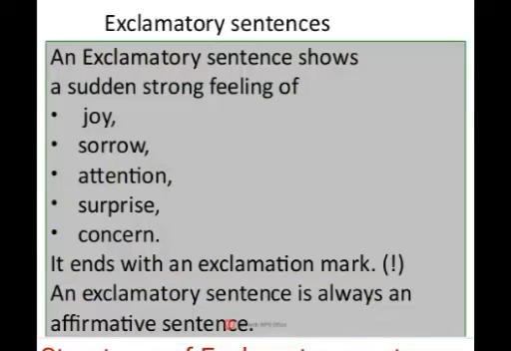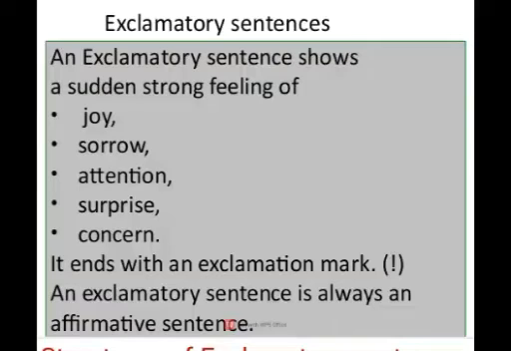Now let's see exclamatory sentences. An exclamatory sentence shows a sudden strong feeling of joy, sorrow, attention, surprise, and concern. It ends with an exclamation mark, a standing line and a dot. An exclamatory sentence is always an affirmative sentence. Remember this. Students, remember one clue: while changing from assertive to exclamatory, the subject is always written before the verb.